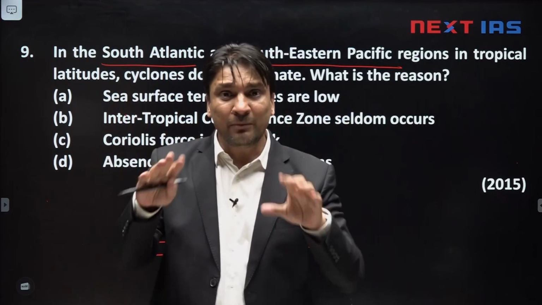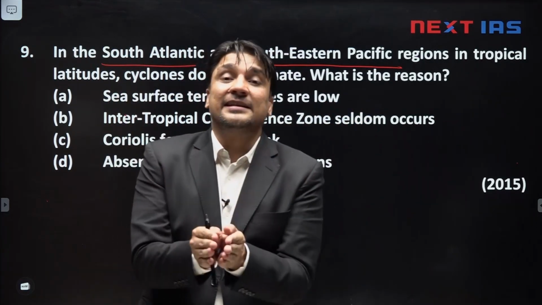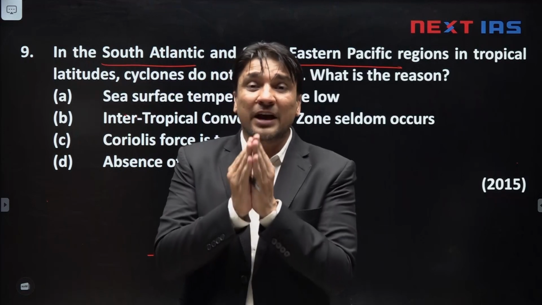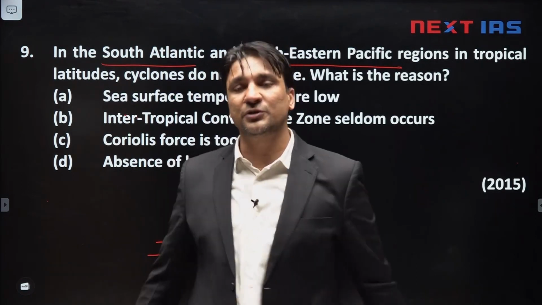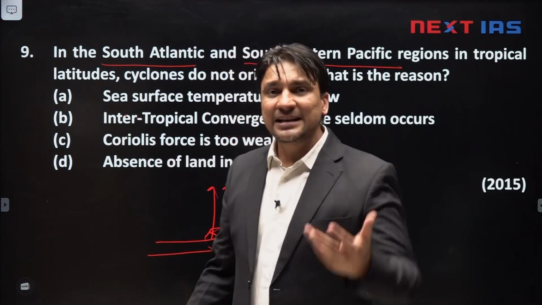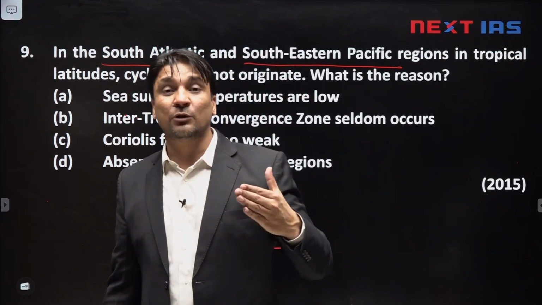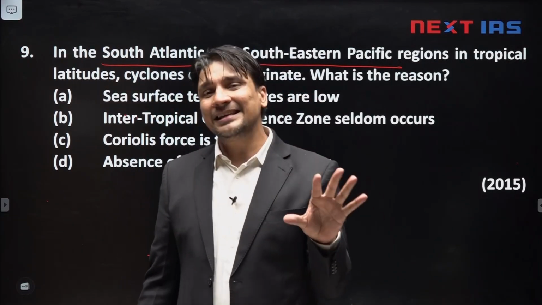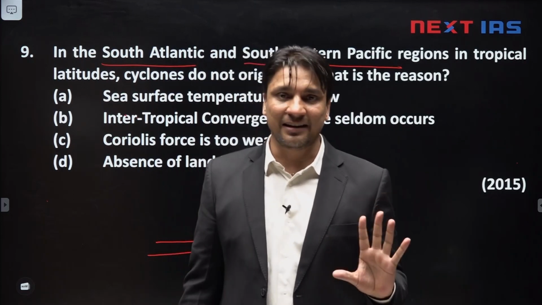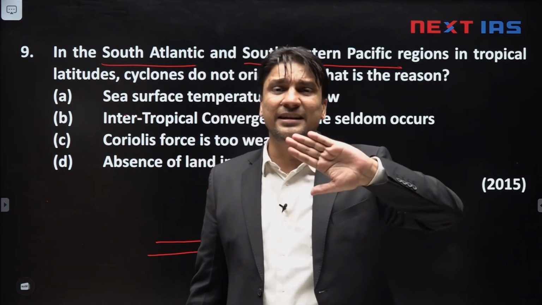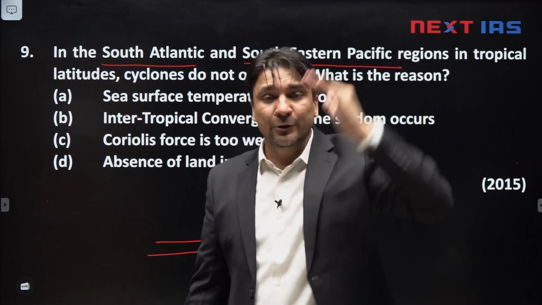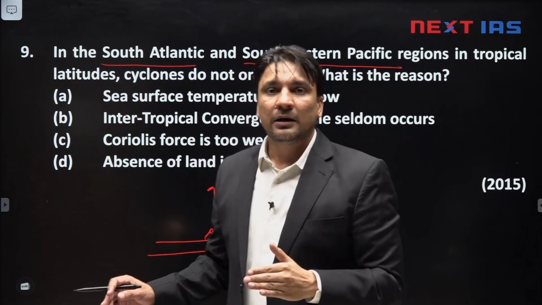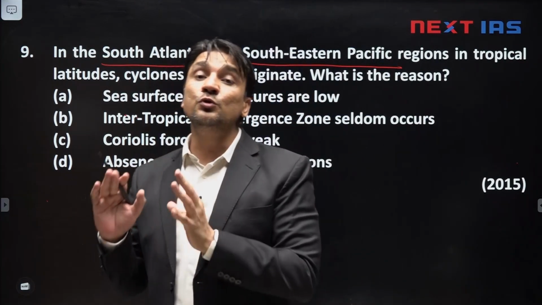If temperature is warm, still cyclone may not develop if ITCZ is not there. So, presence of ITCZ is must for formation of tropical cyclone. And in southern Atlantic or southeastern Pacific, ITCZ very rarely present. ITCZ in these areas generally remains north side. And due to lack of ITCZ, the tropical cyclones do not develop.